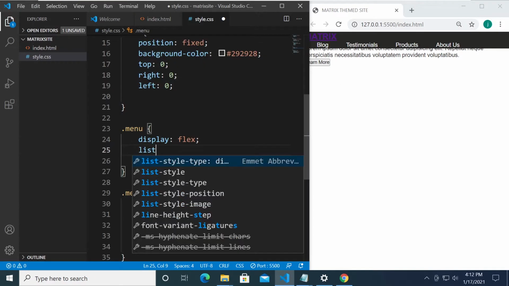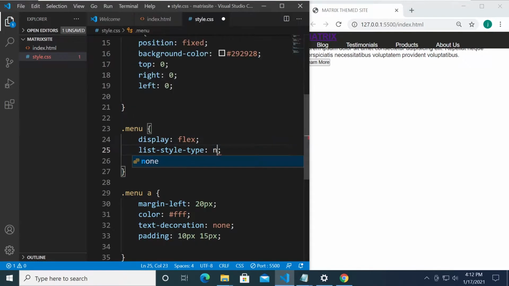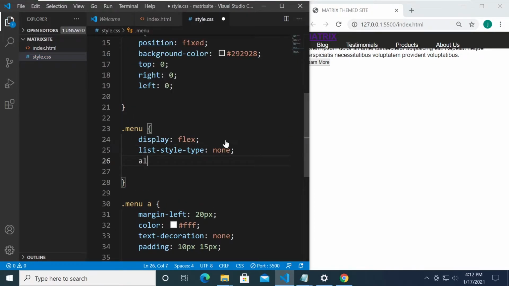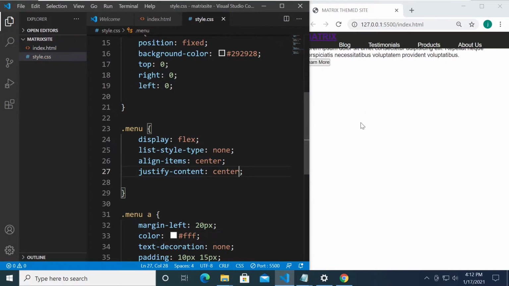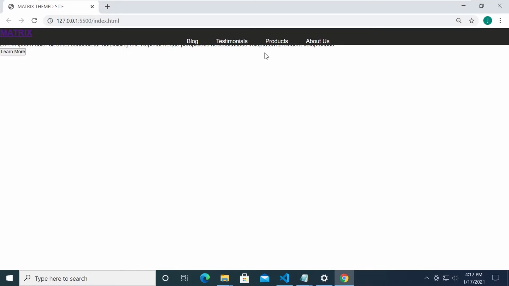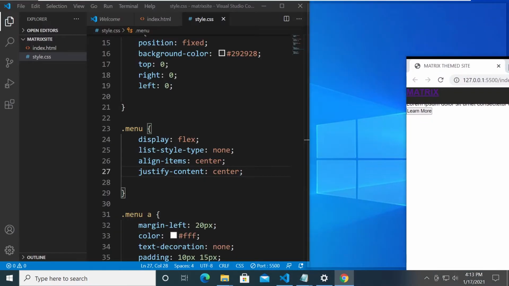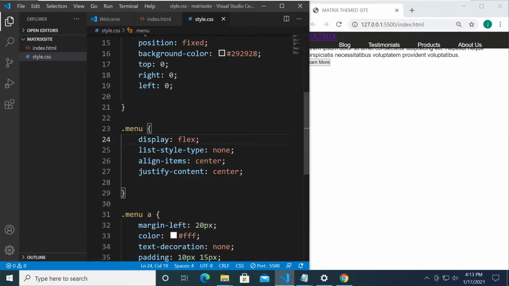All right, so list style type we'll set to none, and align items we're going to set to center, and justify content is going to be center. All right, so if we maximize that, this is what we get for now. All right, so let me just put that back at the side, and let's continue working.